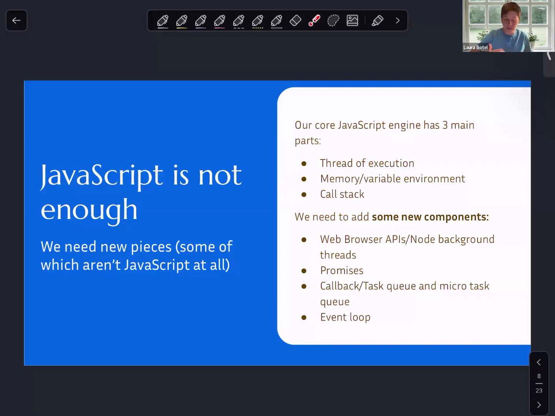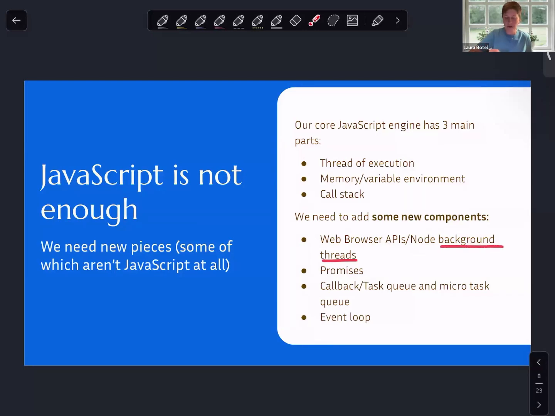But we're going to add in some additional components here. One of those things, and we're going to focus on front-end JavaScript for now and on the web browser, is the web browser APIs. So functionality that is available to us when we run JavaScript in the browser. When we're running JavaScript on the backend in something like Node.js, for example, we also have access to these features, but they're not coming from the web browser anymore.